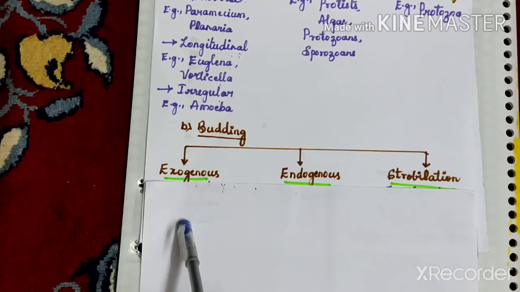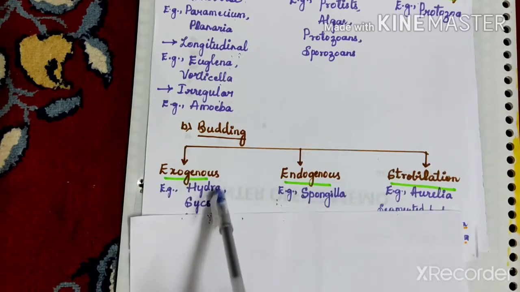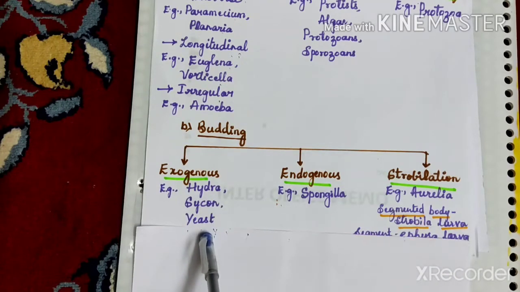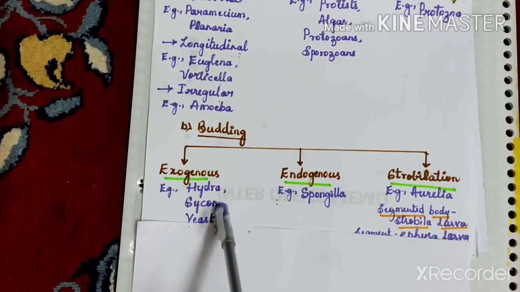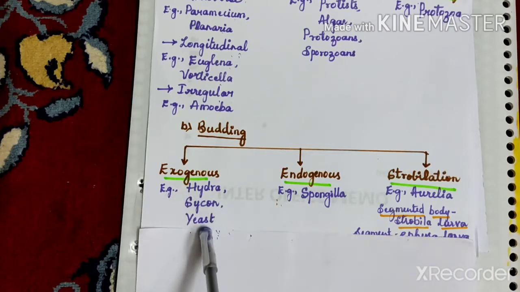It may split away from the parental body, as you can see in Hydra, or it can be attached with the parental body, as in Sycon. In case of yeast, a bud is formed on one side of the parental body and soon it separates and grows into a new individual. So this is exogenous budding.